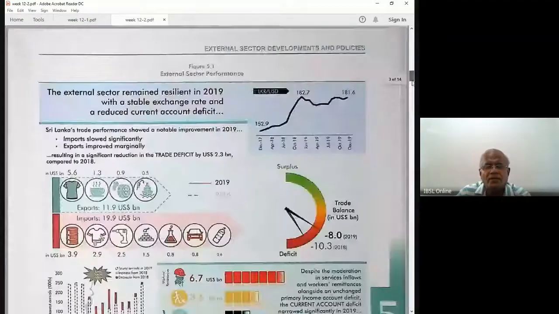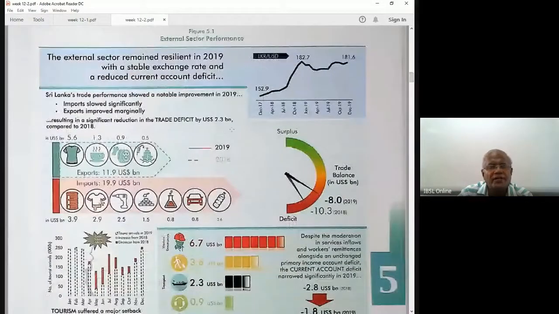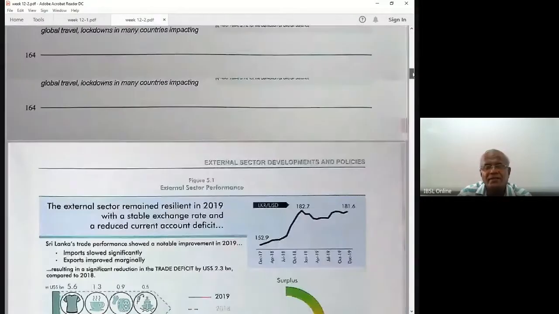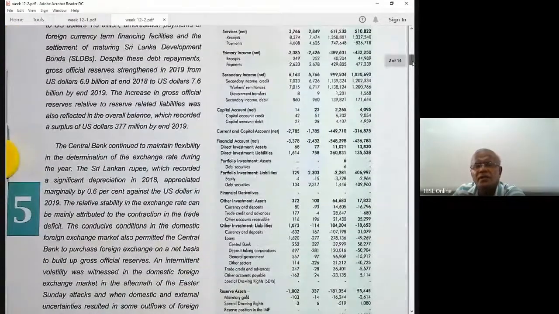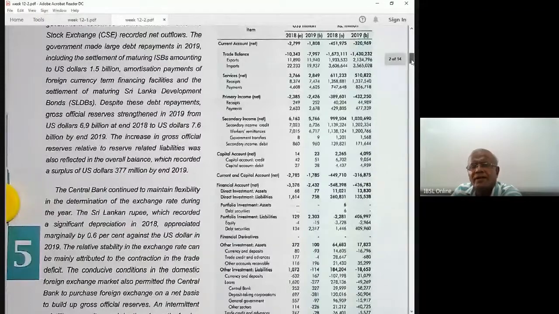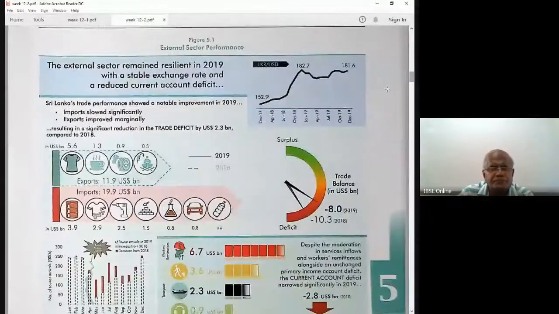Slight improvement, 2.3 billion reduction in the trade deficit by that much. For example, this is 10.3 minus 8, which is 2.7, right? Reduction in trade deficit, right?